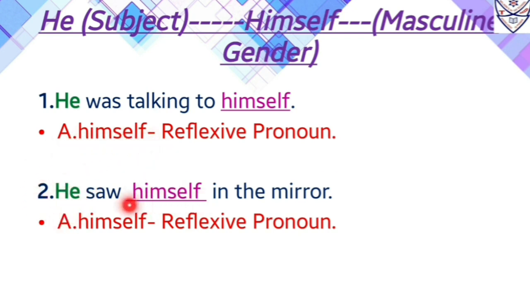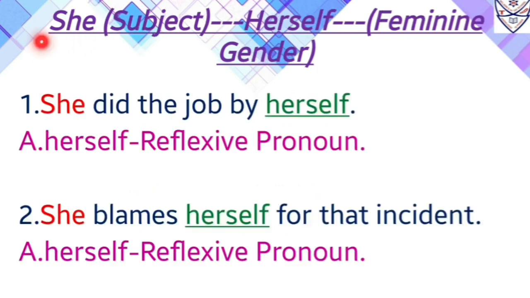Now before this reflexive pronoun there is also a verb, and that verb is saw. Therefore we can say himself is a reflexive pronoun in this sentence. Now she is a pronoun which is used as a subject in the sentence. Now with she we can use herself as a reflexive pronoun. Now herself stands only for the feminine gender.